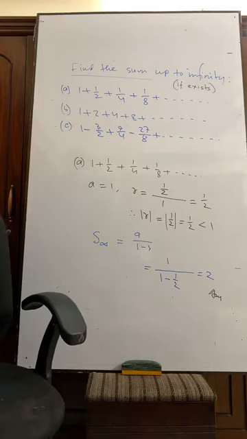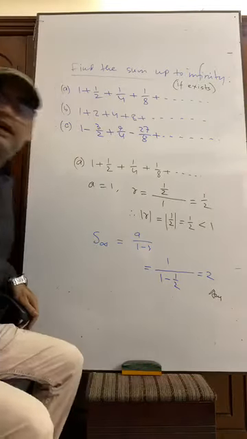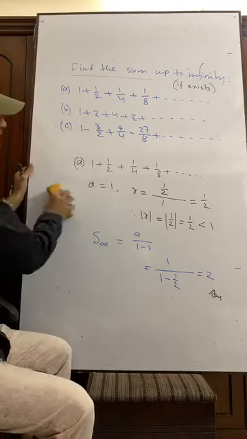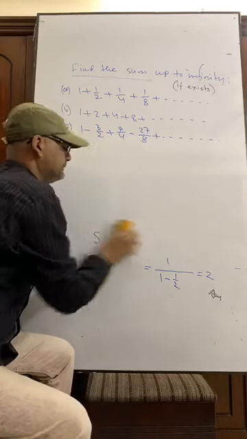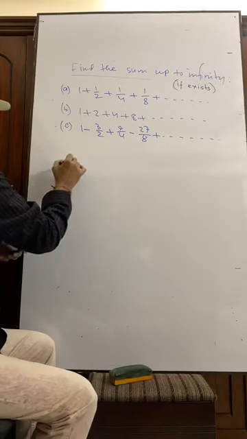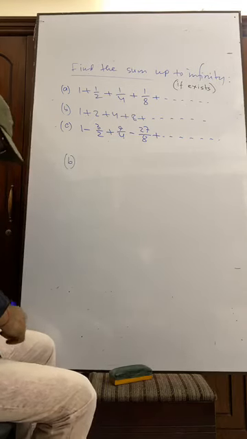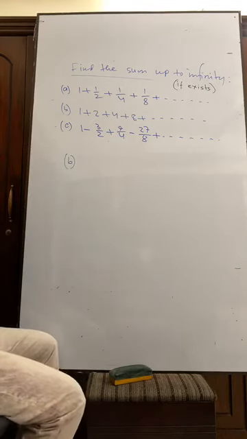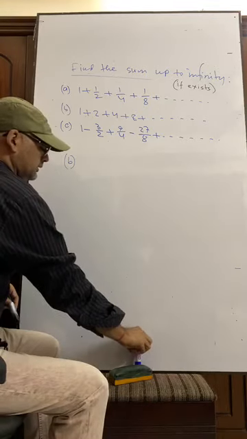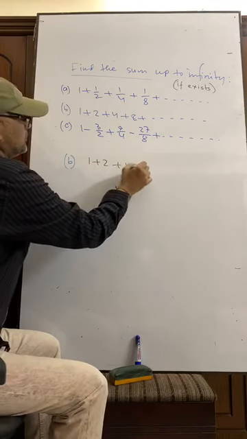Okay. Question number B. What is the result? B for Bangladesh. 1 plus 2 plus 4 plus 8.